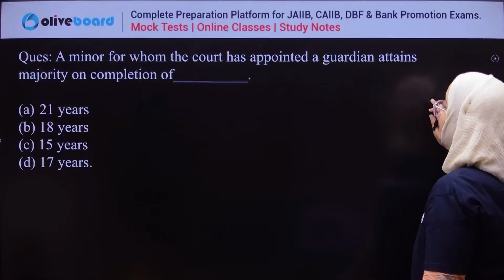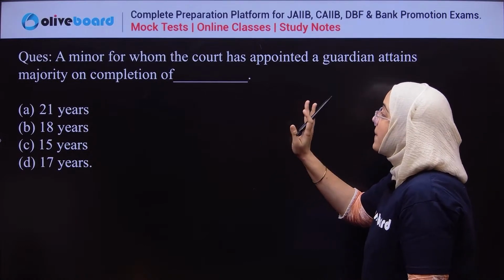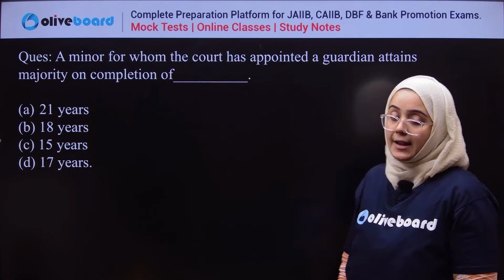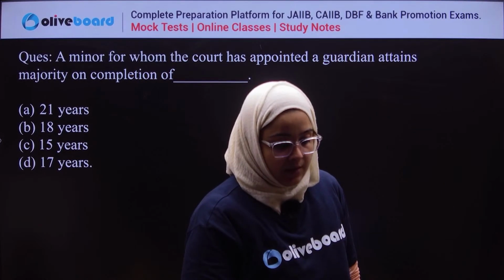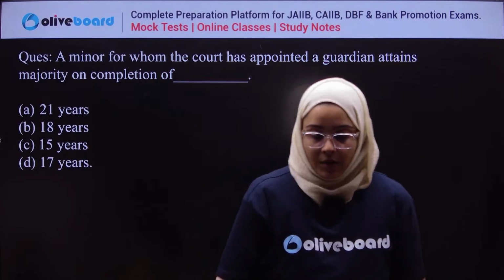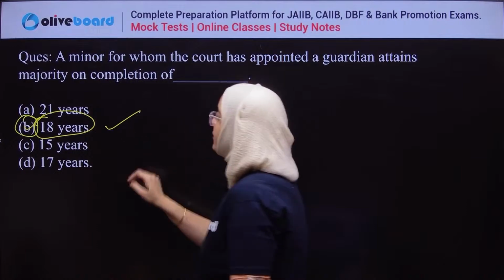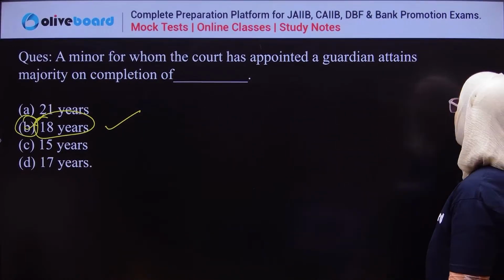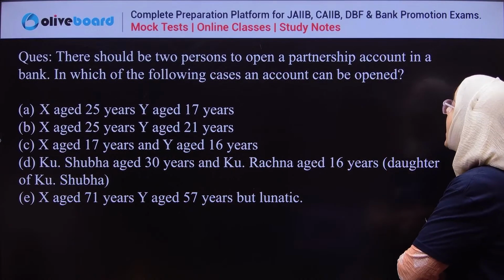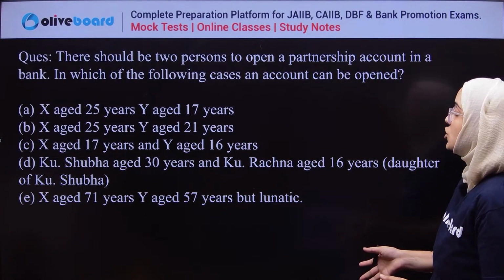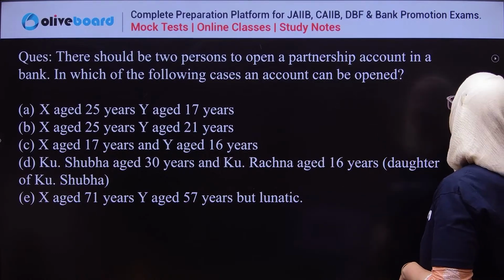Next. A minor for whom the court has appointed a guardian attains maturity on the completion of 21, 18, 15 or 17 years. Everyone, very easy. Obviously, a minor attains maturity after the completion of the age of 18 years. And the last question is, in which of the following cases can an account be opened? If it is a partnership account. Now I haven't explained the partnership account, and that's why I'm skipping this question.